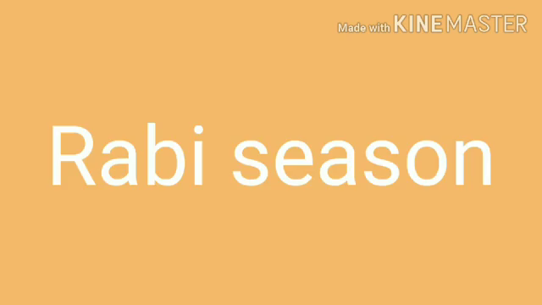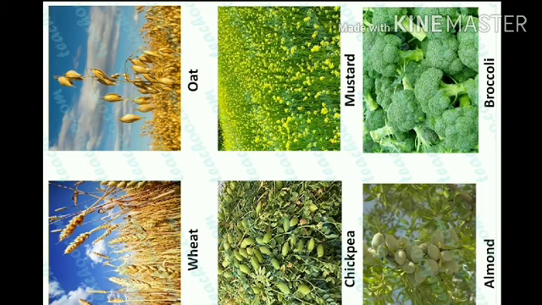We are studying two agricultural seasons. First one, the Kharif season, then the second one, the Rabi season. This season starts with the end of rain and the arrival of autumn. Wheat, gram, mustard, sugarcane, barley and linseed are major crops of the Rabi season. So these are some crops which are especially grown in the Rabi season.